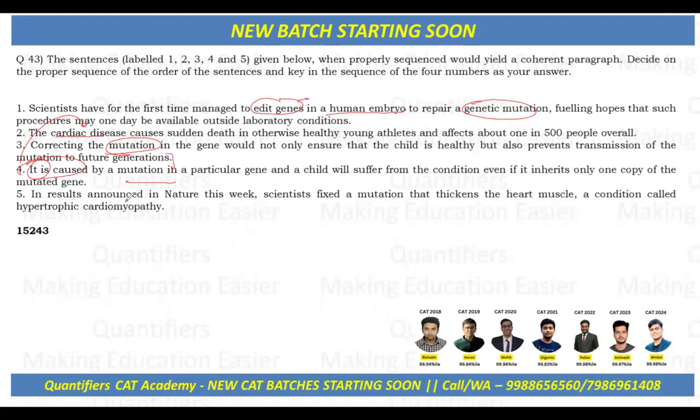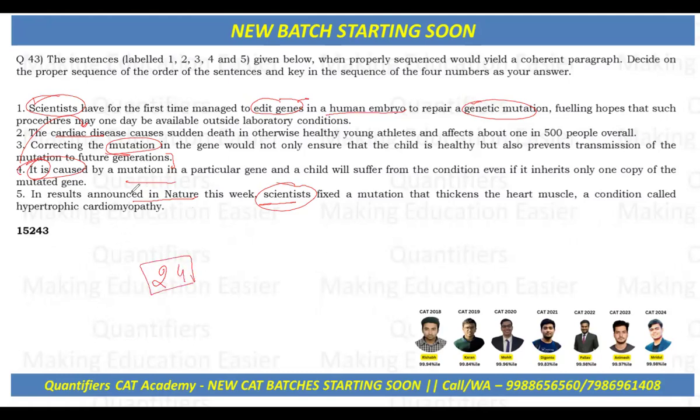Now, in results announced in Nature this week, scientists fix a mutation. We got an echo word, scientists. Now let's see wherever we can actually figure out the thing. So the sequence here is 15243. After reading all the sentences, one thing is clear, that the 2 and 4 is a block.